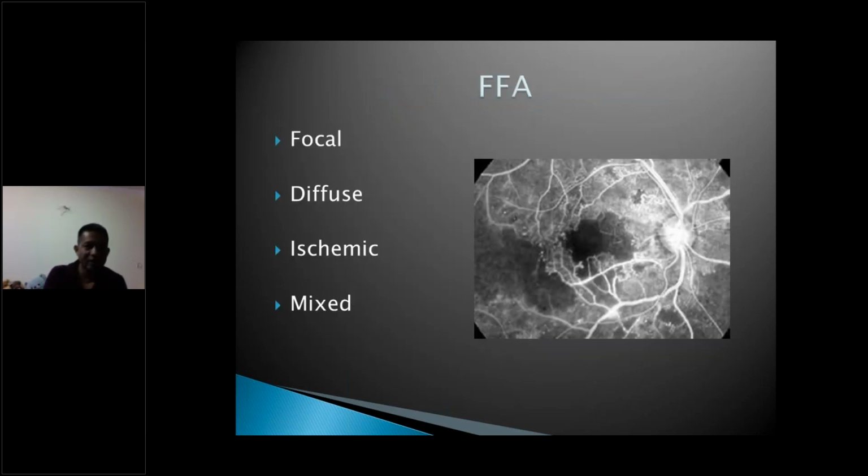Likewise, if you do an FFA in a diabetic edema, again you can classify differently, like the patient may have focal edema, diffuse edema, ischemic. This one you can see is an ischemic macular edema. Here you can see the vessels are occluded, and the central foveal avascular zone is much enlarged, and we can see adjacent areas also. The capillary dropout area is there. So this patient has an ischemic macular edema. This also is not very responsive to treatment, and usually we do not treat this so much because the response is not so good. Or the patient may have a mixed edema where there is a combination of leakage as well as ischemia, focal and diffuse happening altogether.